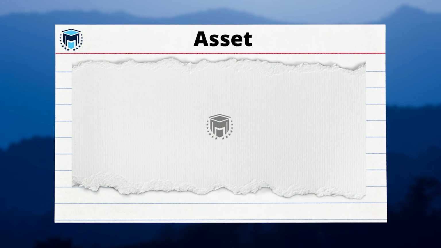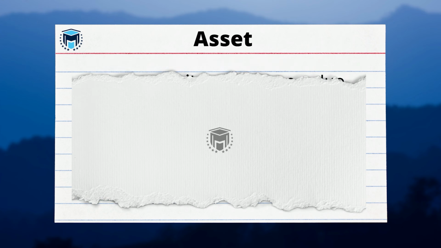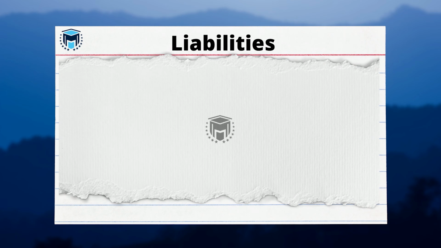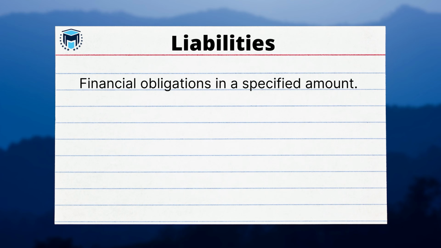Asset. An asset is an owned item that has value. Liabilities. Liabilities are financial obligations in a specified amount.